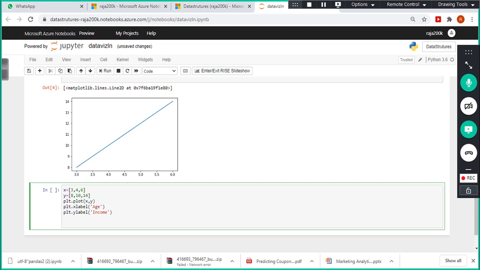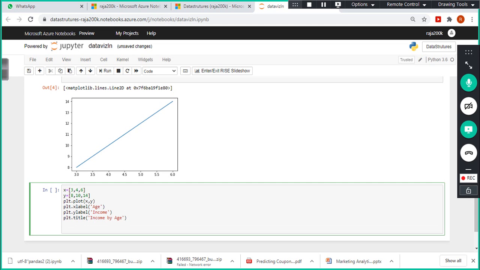Then I am going to give some title, plt dot title, income by age. This is very common in most of the reporting software also. They use xlabel, ylabel, and title. You need to specify x-axis name, y-axis name, title, everything. And finally we have something called plt dot show, and it's a function.